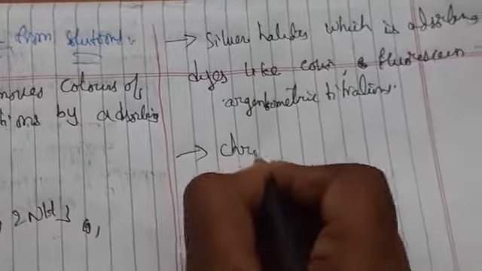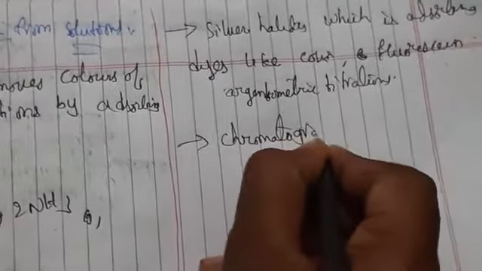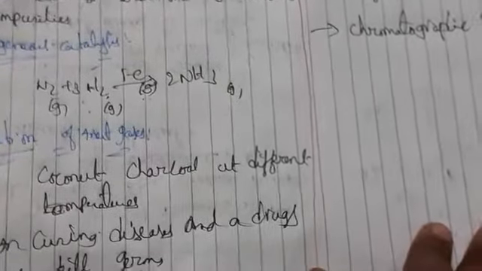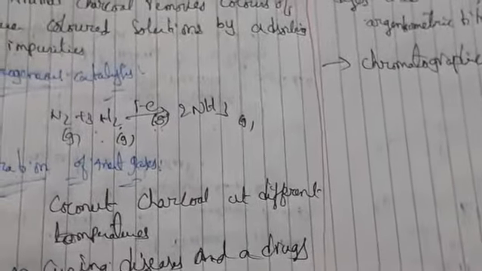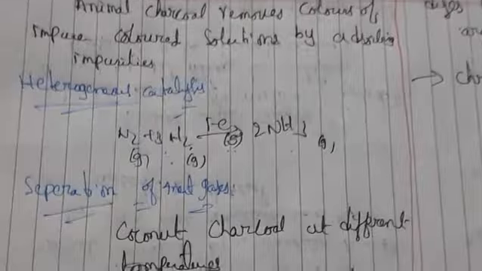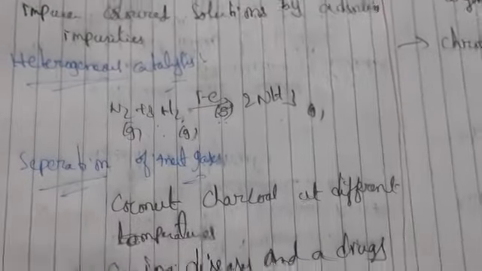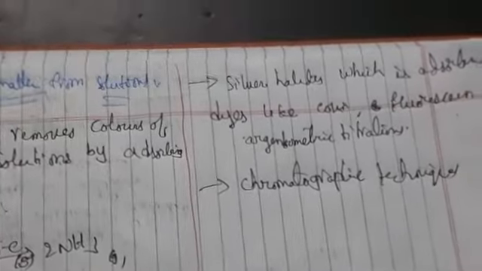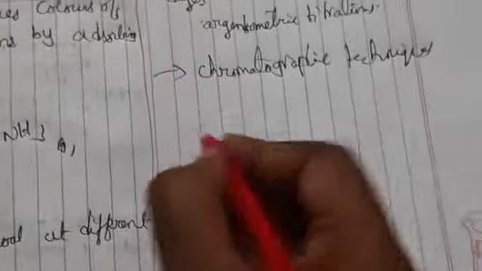So this is also used as chromatographic techniques. These are the applications of adsorption. The first application is the production of high vacuum. Second is gas masks. Third is control of humidity. Fourth, removal of coloring matter from solutions. Fifth, heterogeneous catalysis. Sixth, separation of inert gases, curing diseases, flotation process, and also adsorption indicators and chromatographic analysis. So these are the applications of adsorption. And the next topic we are having is catalyst.